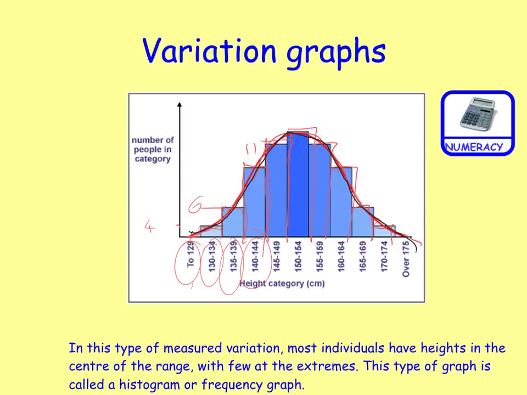And what this curve is saying is that over at these ends here, there are far fewer people at the extremes. So fewer people are very short in height, or fewer people are very, very tall. And most people fall somewhere in between here, with a kind of average mean here, with most people falling in amongst this kind of average height range. And this is how you would draw a graph for continuous variation, where you're showing this range across a range of different heights.